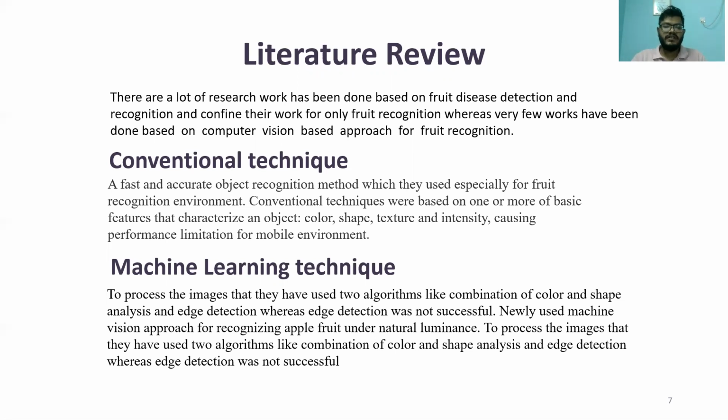For the machine learning technique, to process the images they used two algorithms, a combination of colors and shape analysis, and edge detection, whereas edge detection was not very successful. A newly used machine learning vision approach recognizes apple fruit under neutral luminance. To process the images, they used two algorithms, combinations of colors and shape analysis and edge detection, whereas edge detection was not very successful, as I mentioned.